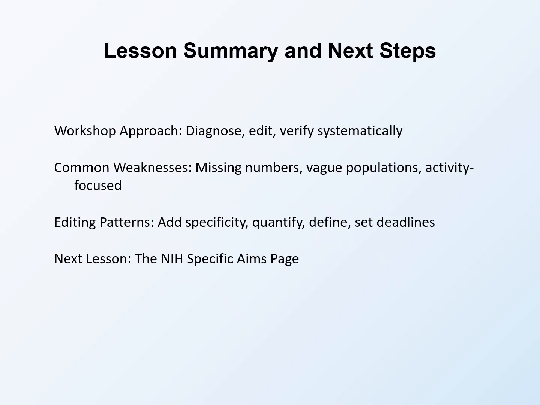Let us summarize the key points from this lesson. The workshop approach diagnoses weaknesses, edits systematically, and verifies results. This methodical process transforms weak objectives into strong ones. Common weaknesses include missing numbers, vague populations, and activity focus instead of outcome focus. Recognizing these patterns helps you spot and fix problems quickly. Editing patterns address recurring issues: add specificity, quantify targets, define populations precisely, and set explicit deadlines. These patterns apply across most weak objectives.